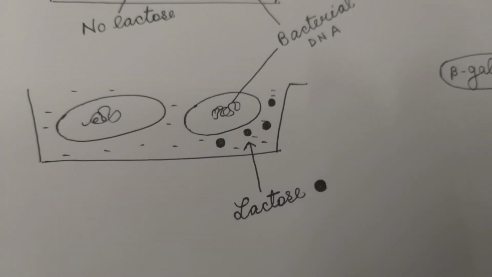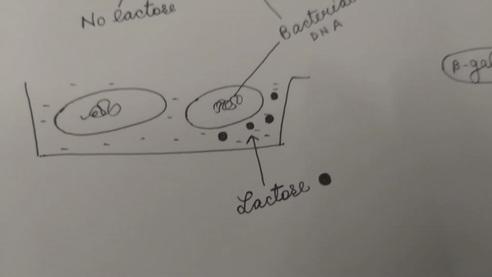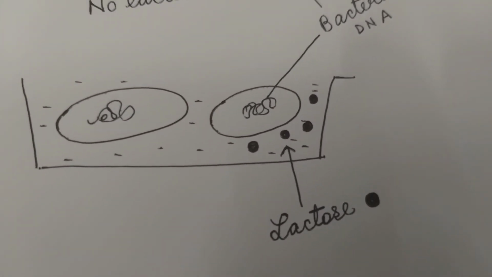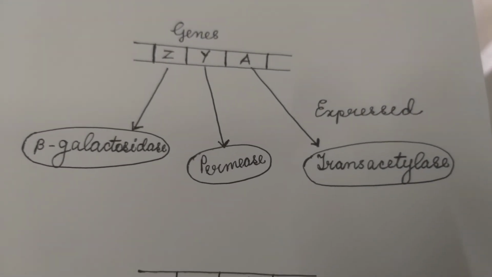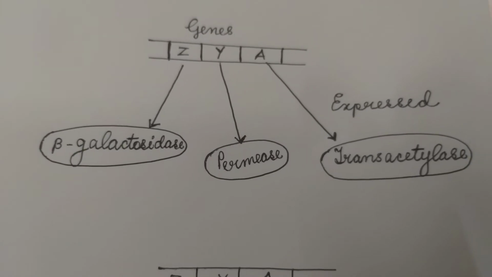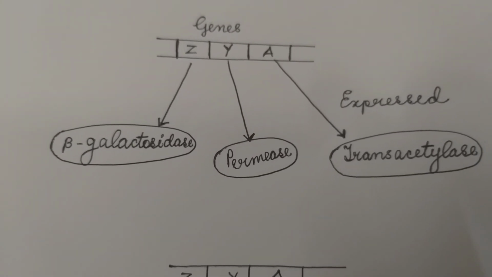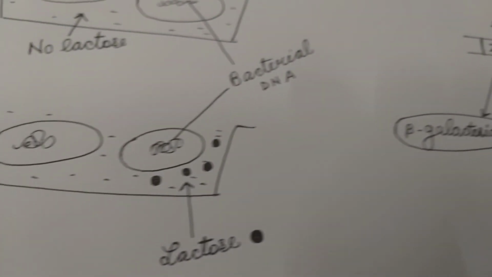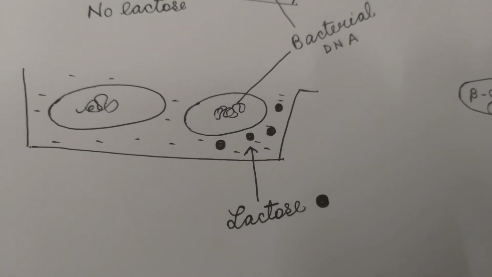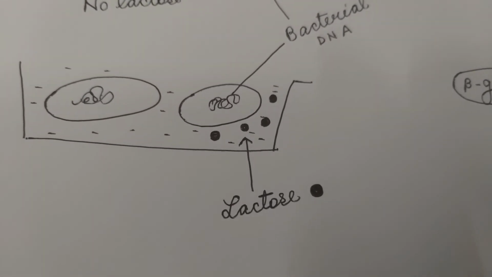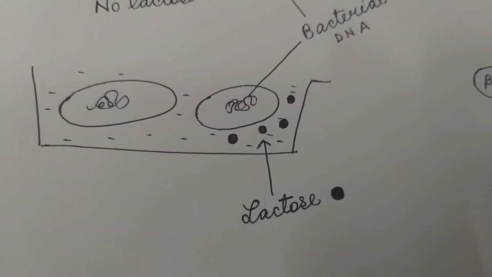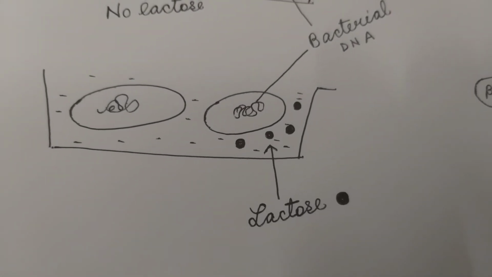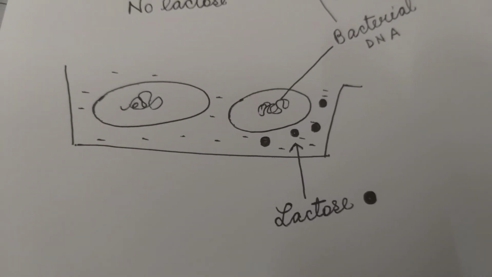If lactose is present in the culture medium of the E. coli, then only these 3 enzymes are required, for breakdown of lactose into glucose and galactose, entry of lactose into the bacterial cell, and transfer of acetyl group.